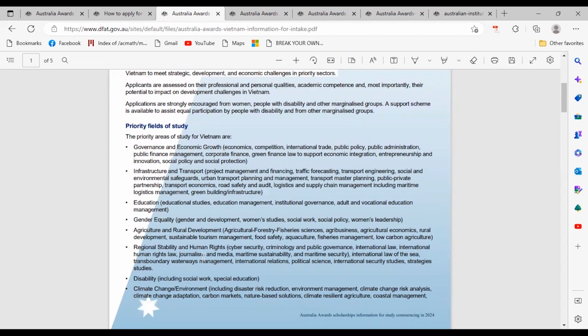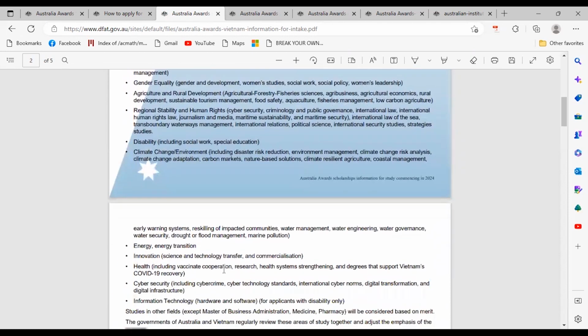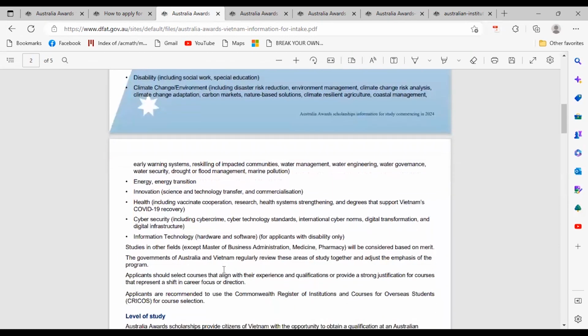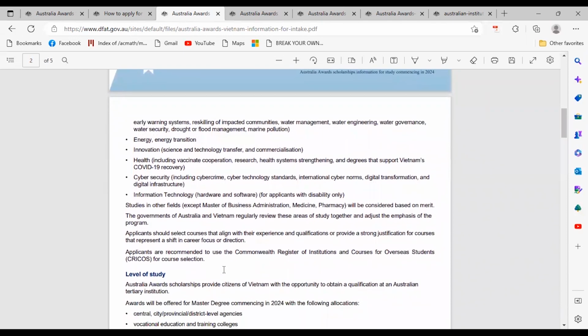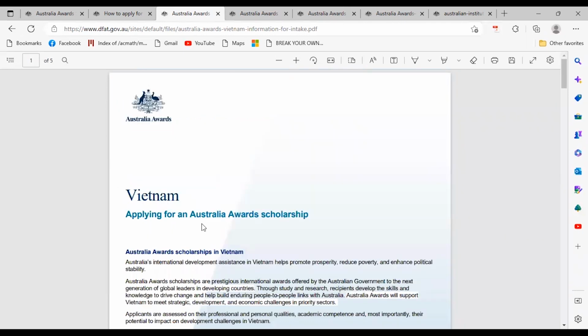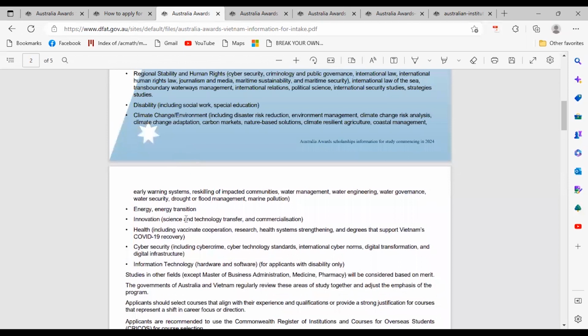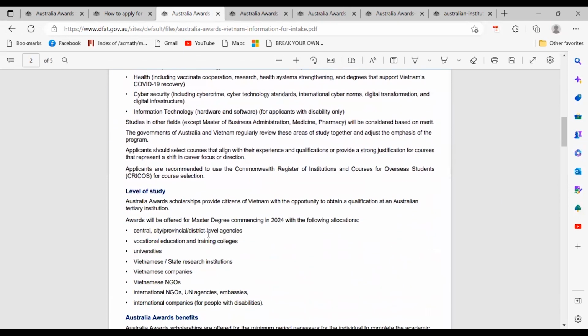stability and human rights, disabilities, climate change or environment. They have energy transition, innovation, health, cybersecurity, information technology. So these are the areas of study for citizens from Vietnam. They can apply to all these areas of study. And also the level of study for them, the award will be offered for master's degree.